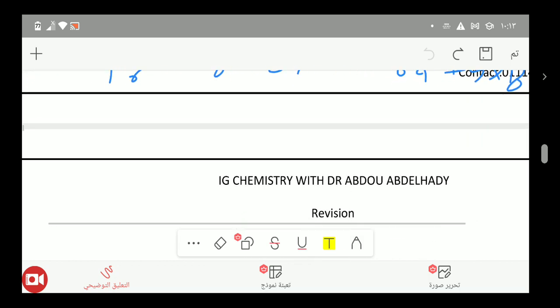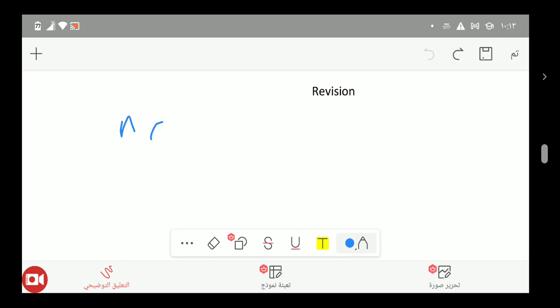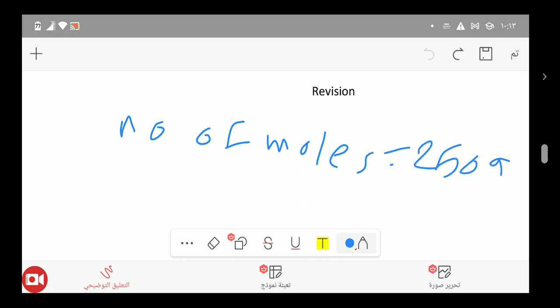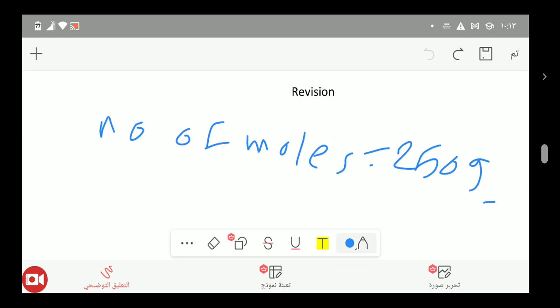At the end you will find that the molecular mass equals 250 gram per mole. So we have here the number of moles.